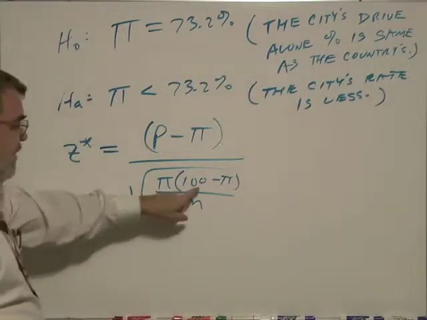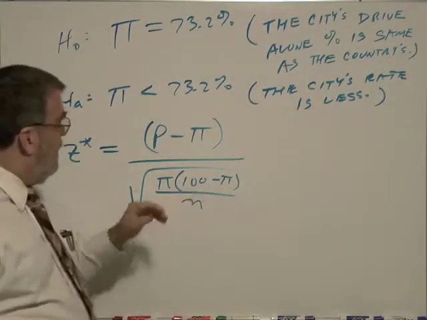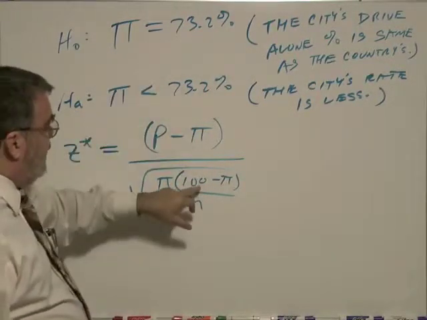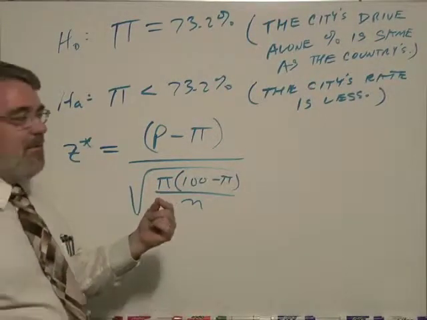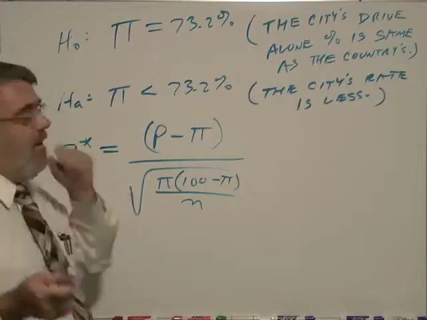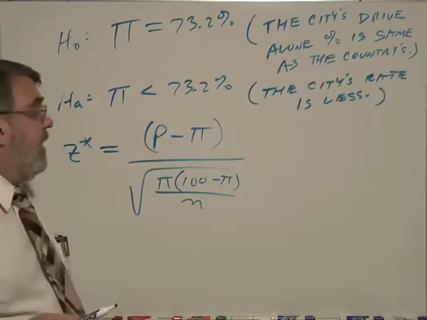That's the number that's different from the textbook, because if you're measuring percentages, you want 100%, not 1 as a decimal number. So be careful about how you use that.